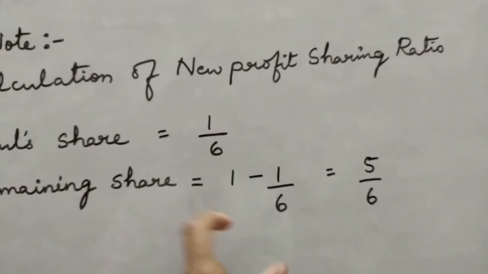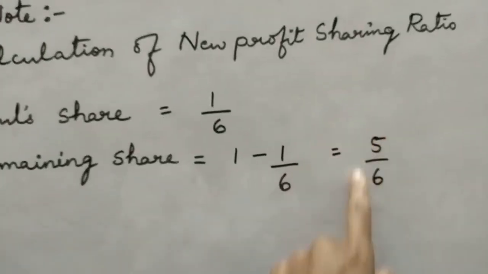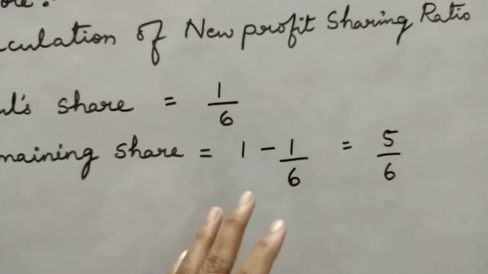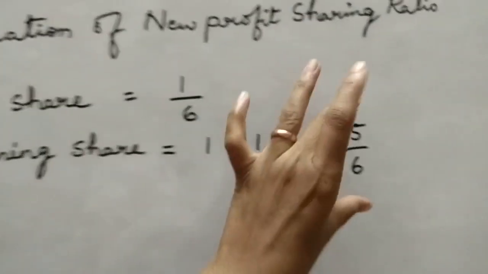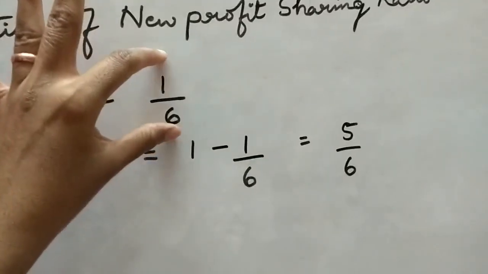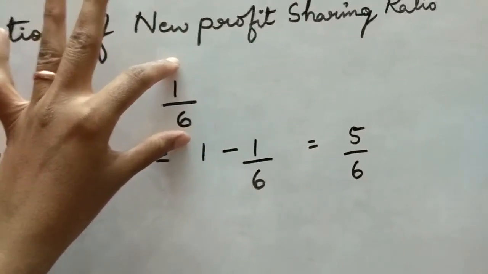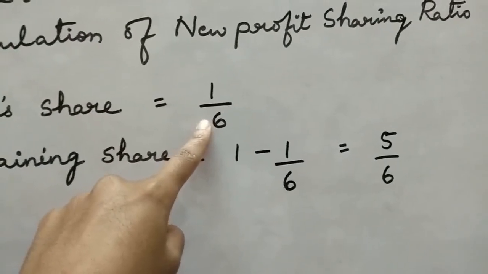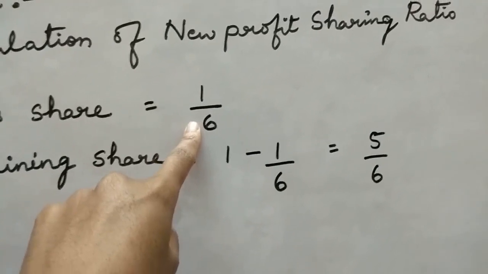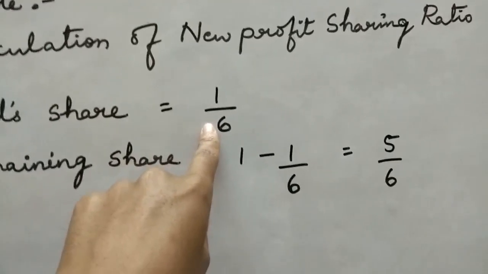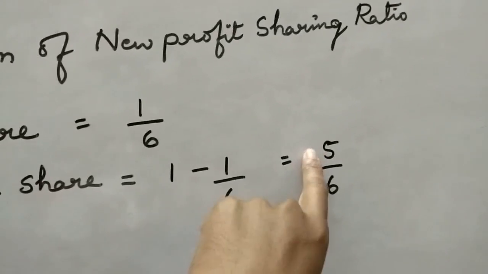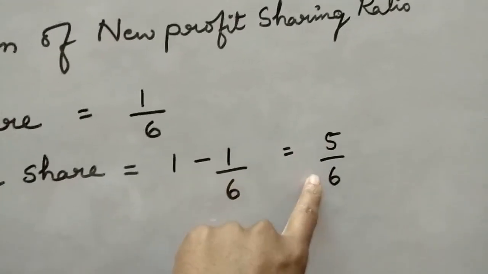but before going for the calculation of LCM, let me make you very clear with a simple calculation to find out this answer. It is a simple method of how to find out the remaining share. If they have given the share of the new partner as 1/6, go for the denominator. Just assume 6 chocolates are with you, and if out of 6, 1 chocolate is given to Rahul, what will be the remaining with you? 5. So just observe, it will be 5 out of 6.